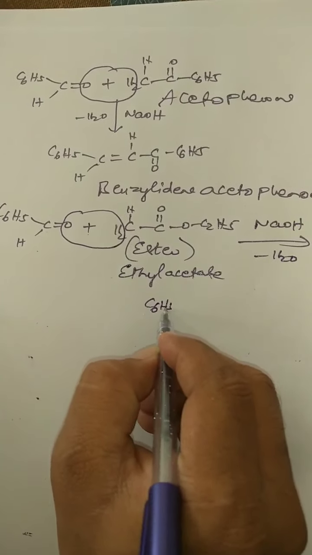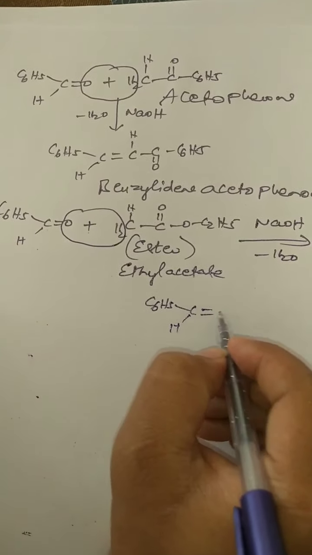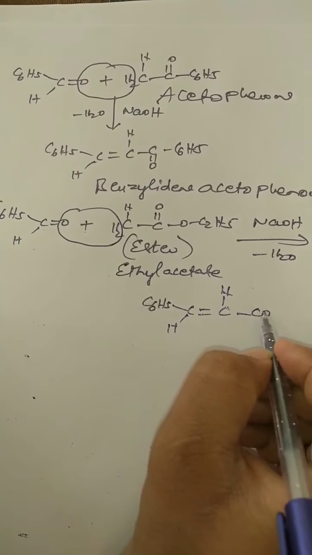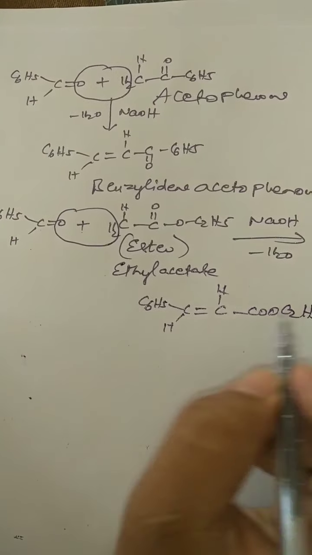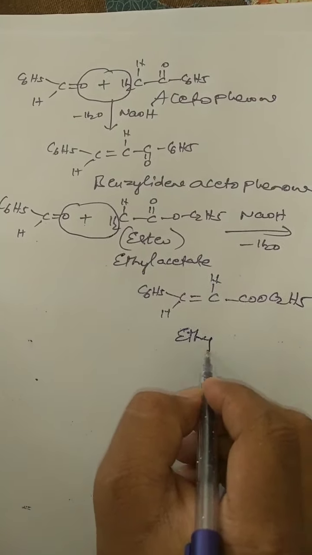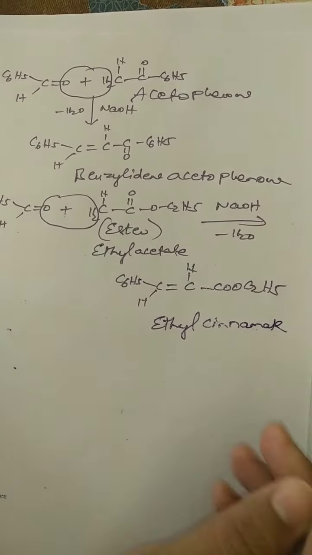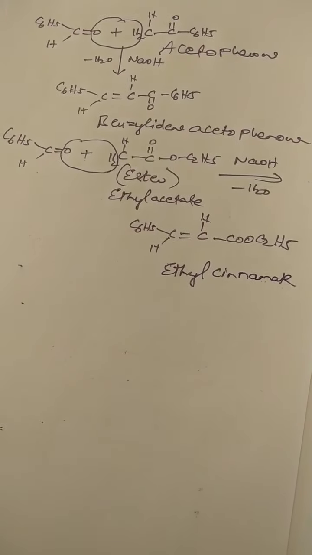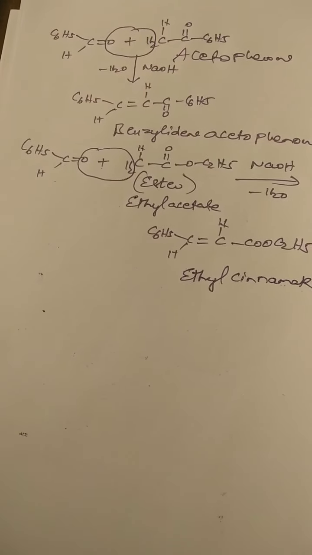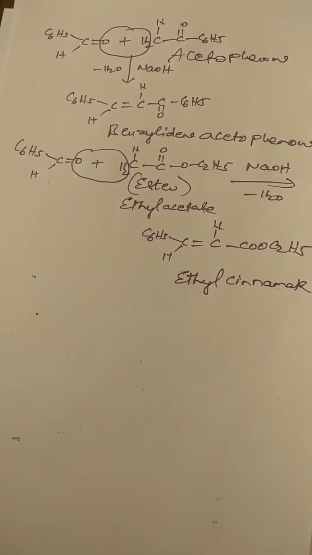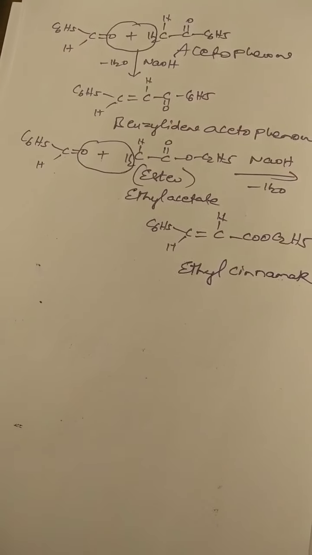Finally you will get C6H5 CH double bond CH COO C2H5. This is called ethyl cinnamate. I think you understood about the Claisen-Schmidt reaction.